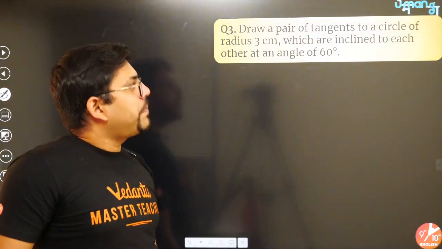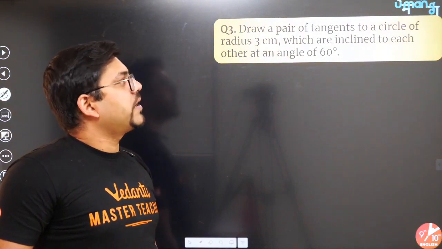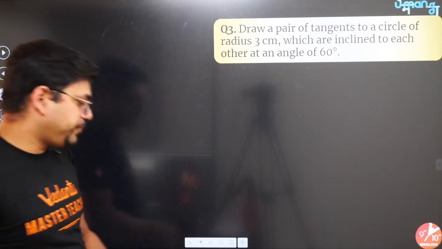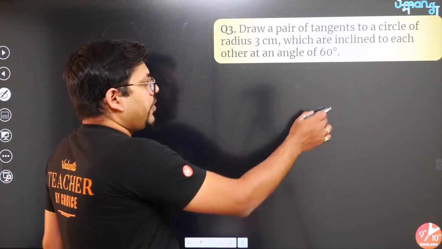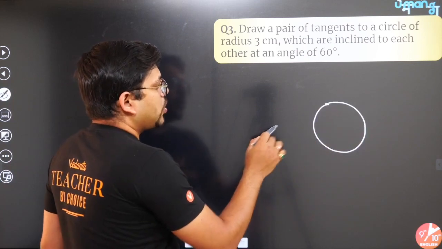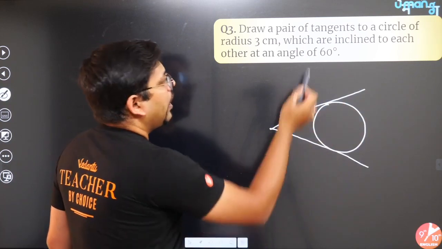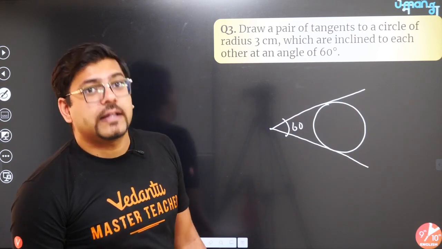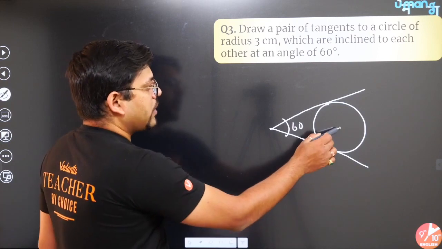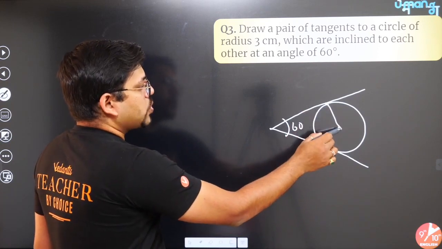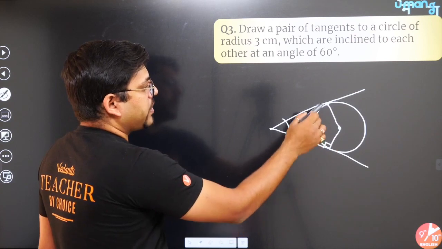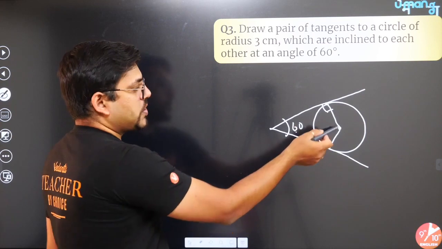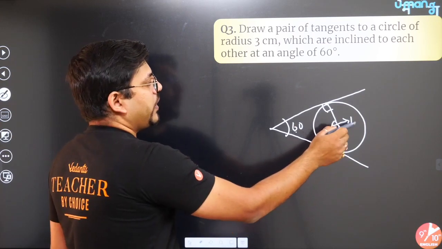Next one says, draw a pair of tangents to a circle with radius 3 cm which are inclined to each other at an angle of 60 degrees. Again, a beautiful one. Please understand. If you have a circle and you make 2 tangents to this circle at an inclination of 60 degrees, you should understand what will happen with the other angles. Say you have the center of the circle. You draw the radius to both the tangents. Both radii will be 90 degrees to the tangent, isn't it? So 90, 90, 180, this is 60. So this 4th angle has to be 120.